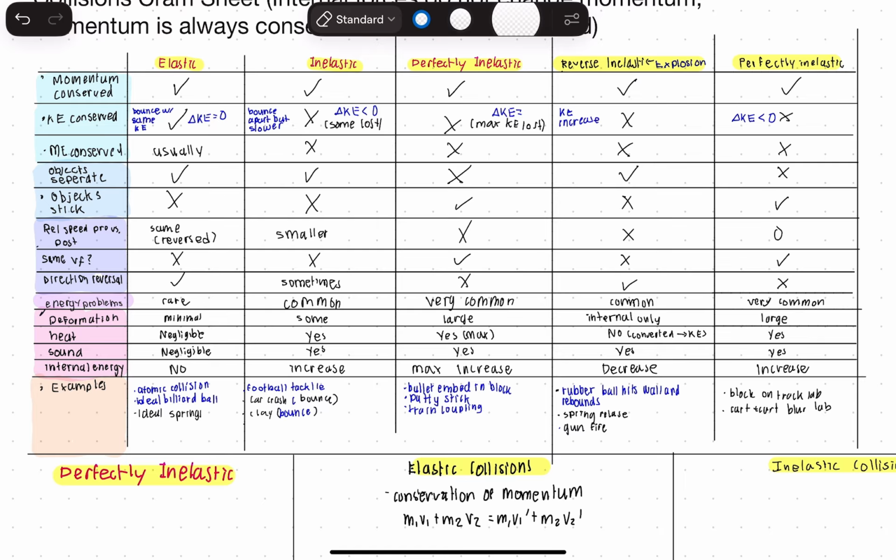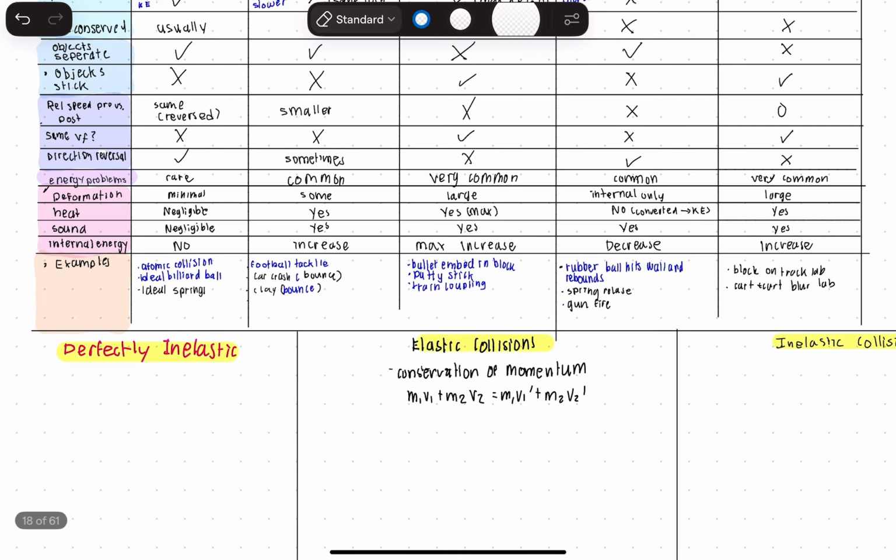There will be a large amount of deformation. Yes, there will be heat. Yes, there will be sound. And yes, there will be an increase in internal energy. Some examples of this are a block on a track lab that you may do in your physics lab, and also a cart plus cart lab that you may do in your physics class.